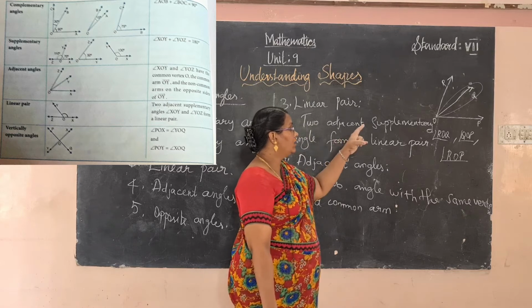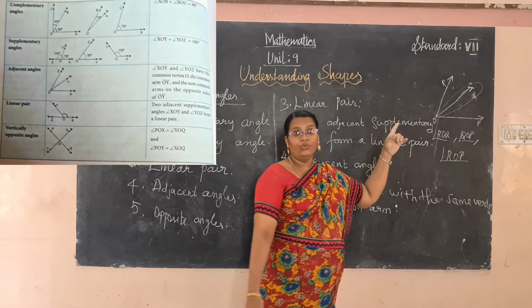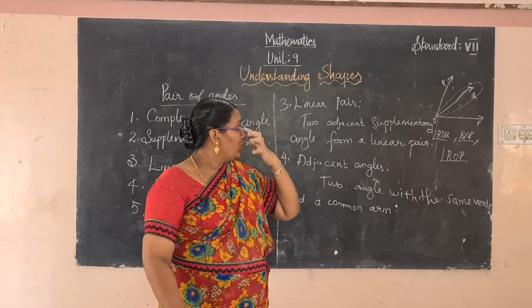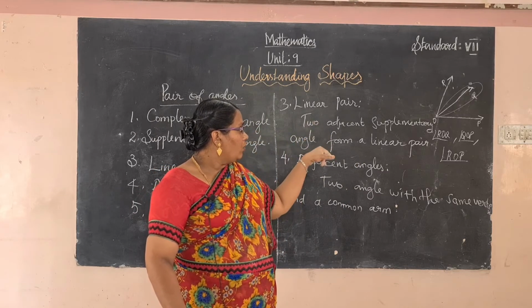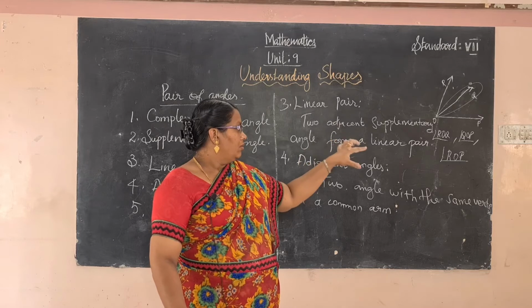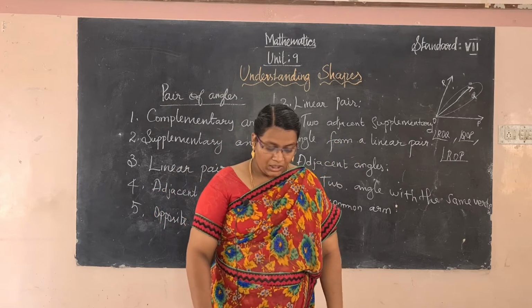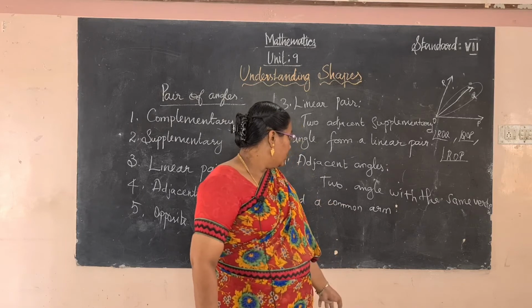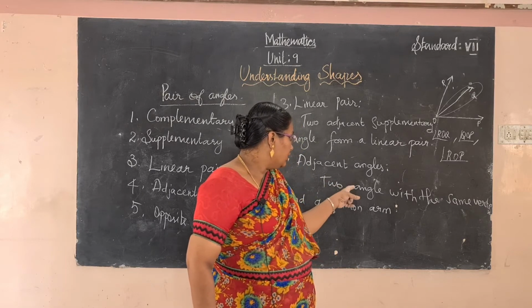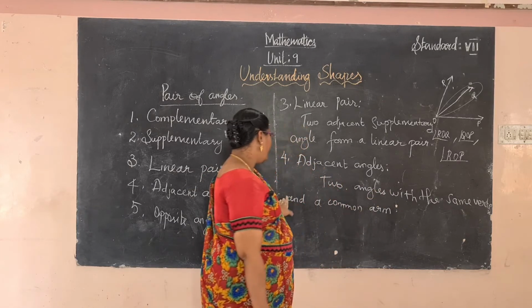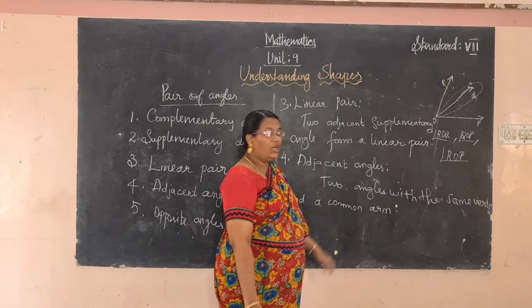What is the common arm? OQ is common for the angles ROQ and QOP. These two angles have the common arm. So two angles with the same vertex and a common arm.